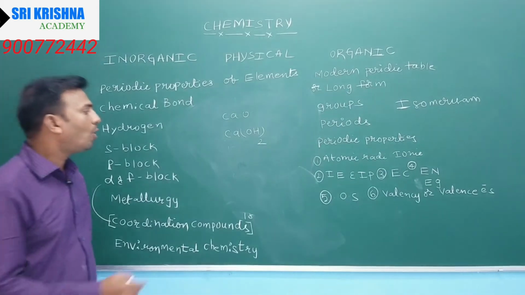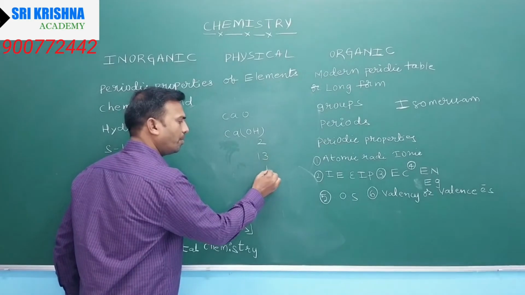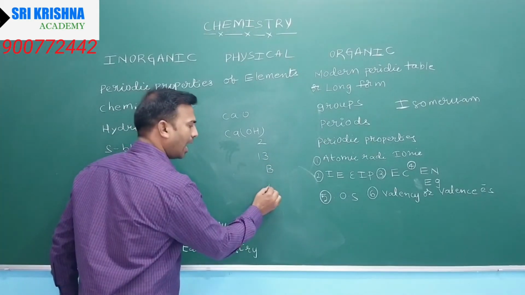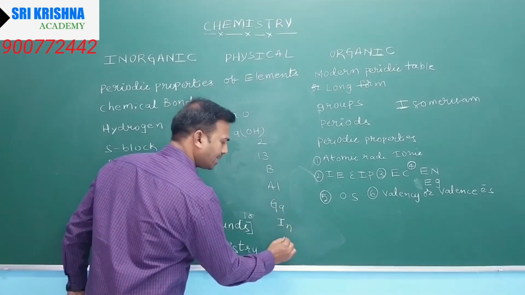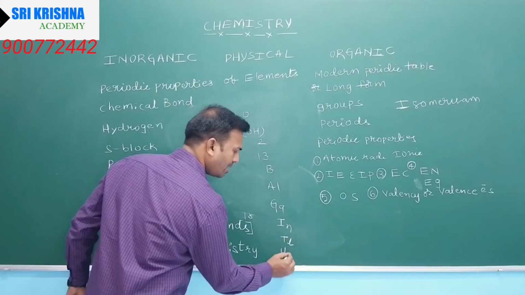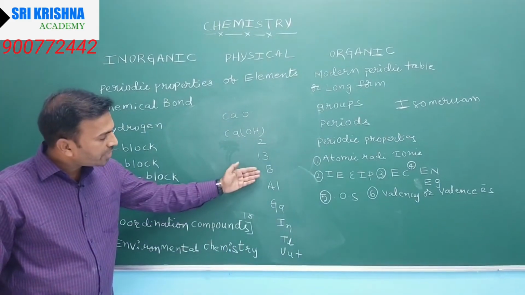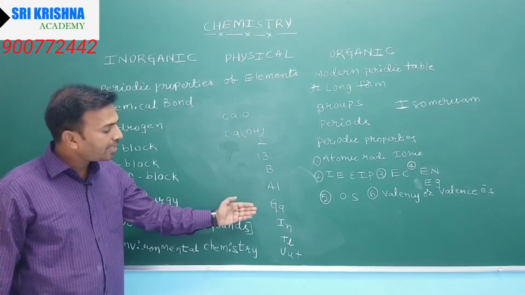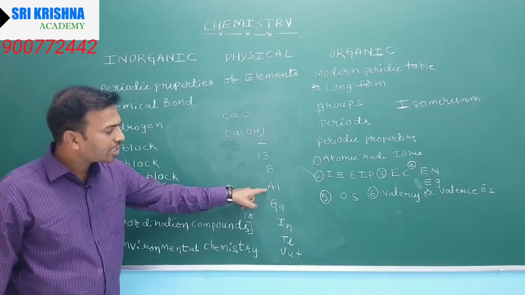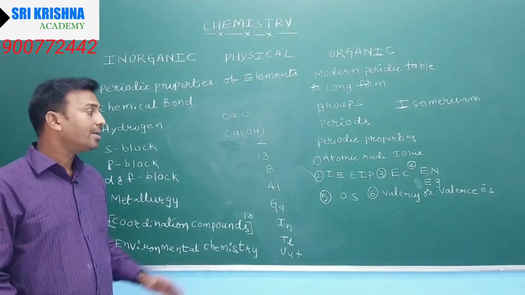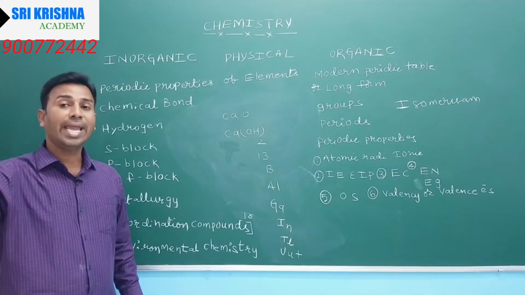Exceptional questions. What are those? For example, we see the 13th group: boron first, then aluminium, gallium, indium, and thallium. So here the first one is a non-metal, the remaining are metals. If we see, metallic character should increase, but aluminium is more electropositive, it is an exception.